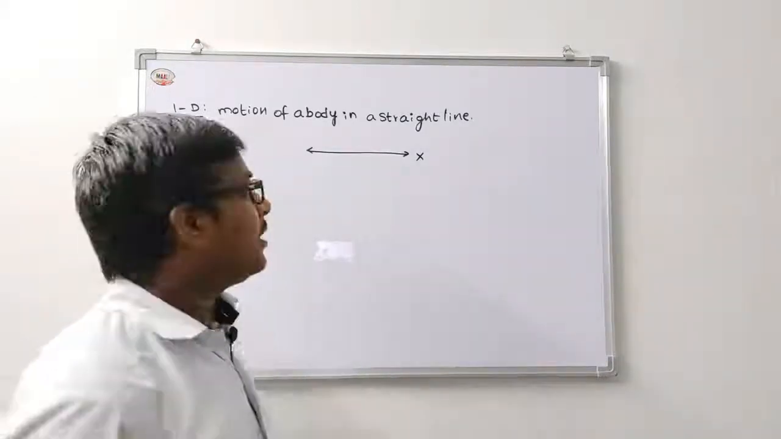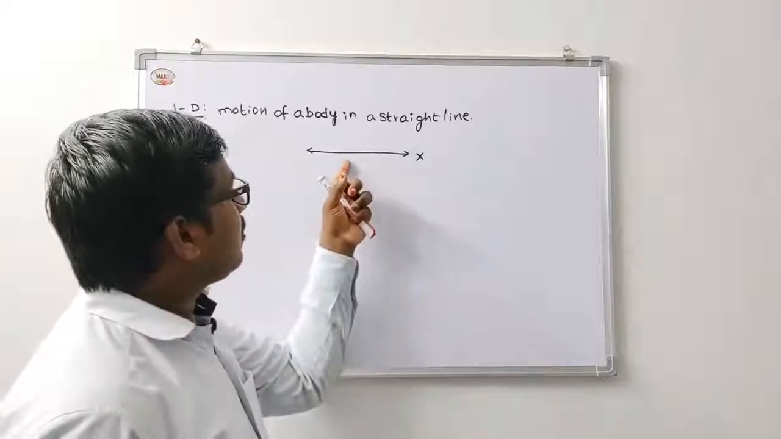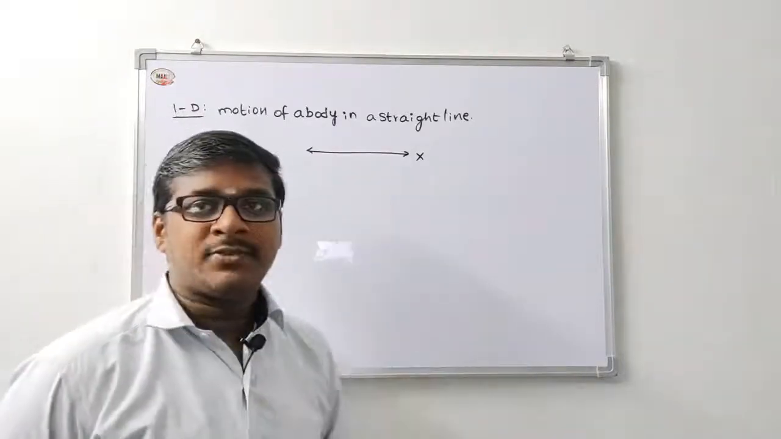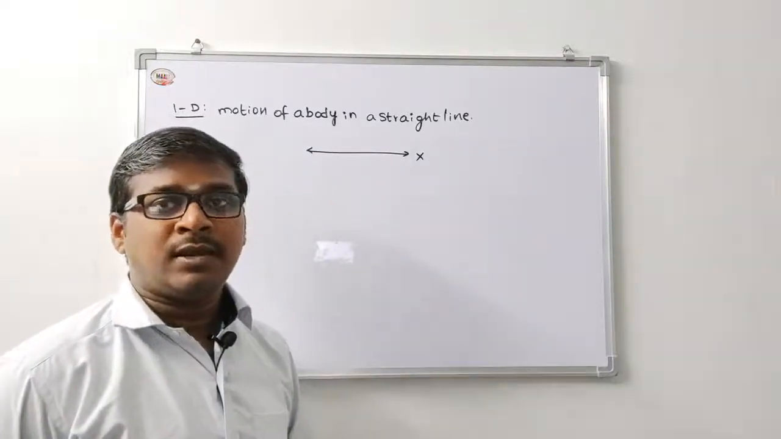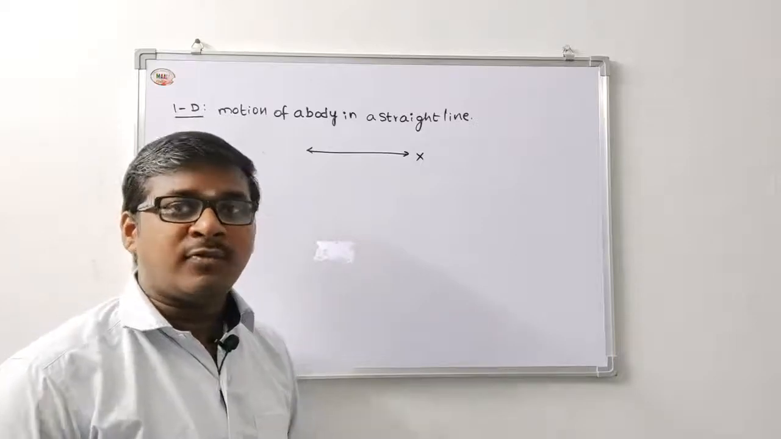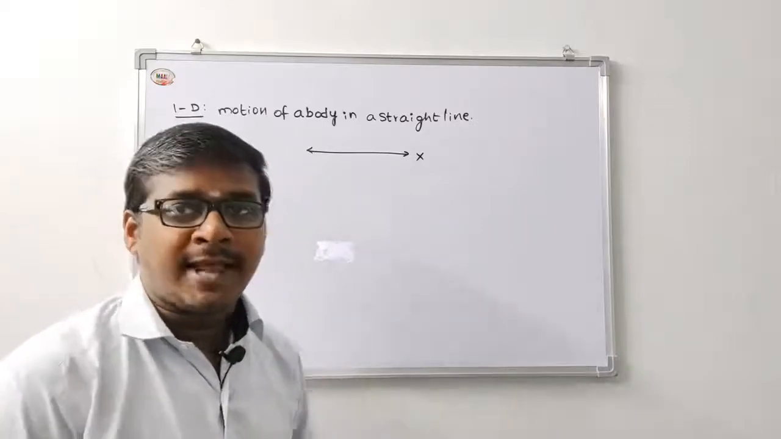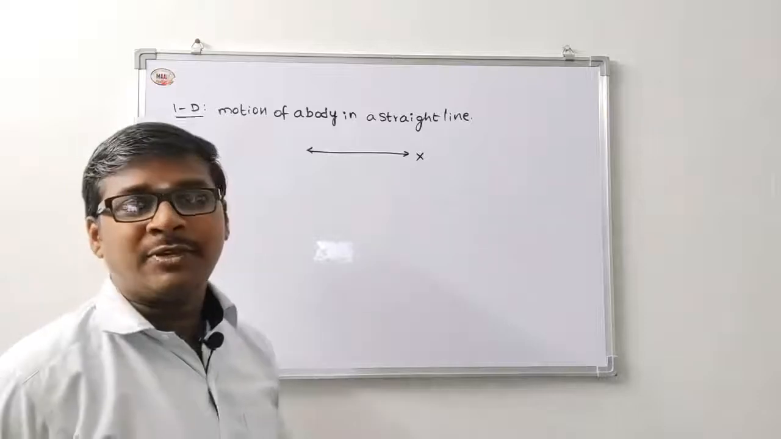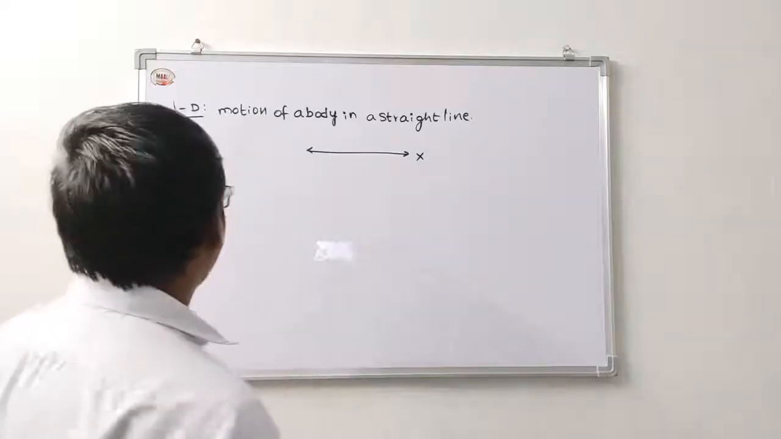For example, a car moving on a straight road, or a train moving on a straight railway track. This is a one dimensional body.